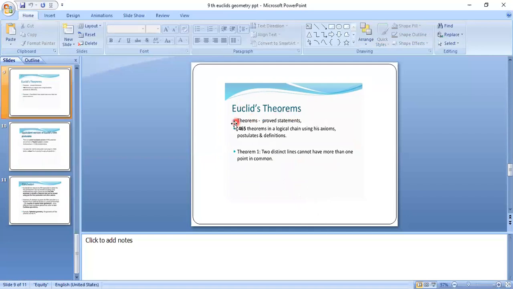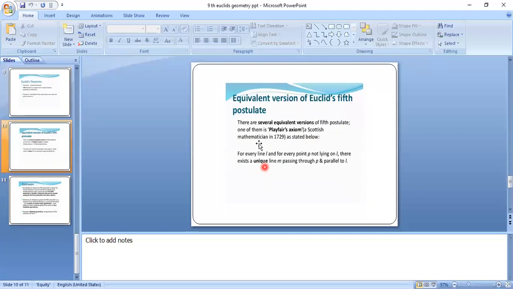And Euclid's theorems. Theorems are proved statements. Euclid proved 465 theorems in a logical chain using his axioms, postulates and definitions. Theorem 1: two distinct lines cannot have more than one point in common.